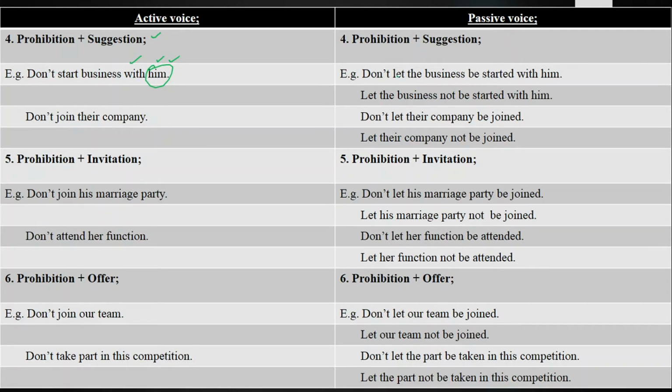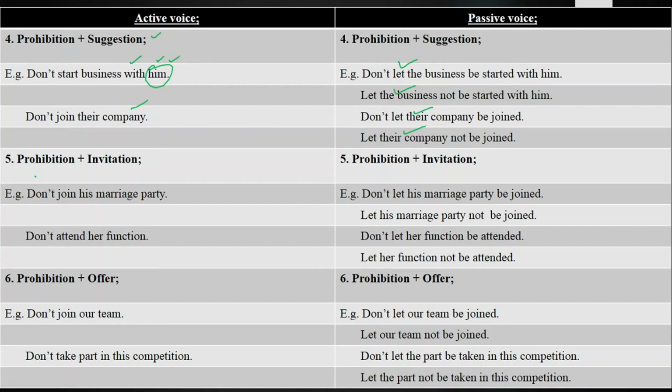And how to change it into passive voice? Don't let the business be started with him, let the business not be started with him. So there are again 2 ways to change it into passive voice. Second sentence, we have don't join their company, don't let their company be joined, and let their company not be joined. So again there are 2 ways to change it into passive voice.